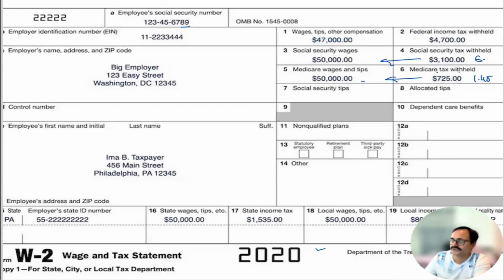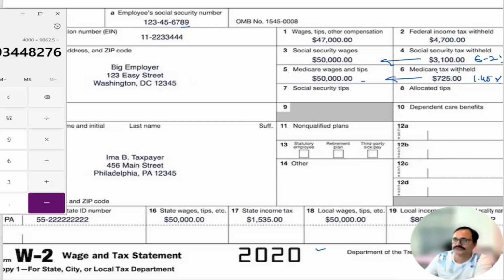But there, the best thing you can do, always remember, your Social Security deduction will be 6.2% of gross income, and Medicare deduction will be 1.45%, right? If you wanted to check, you can check 50,000 into 1.45%, that is 725.